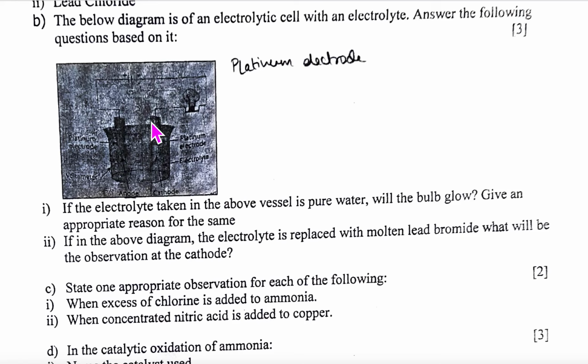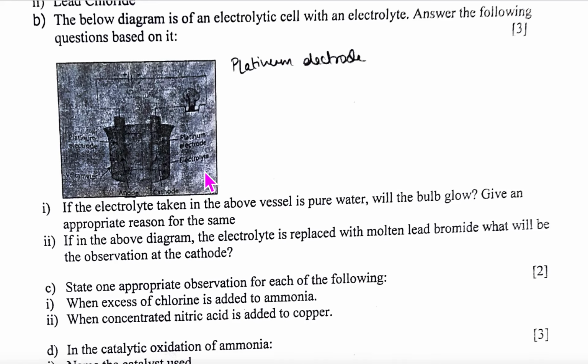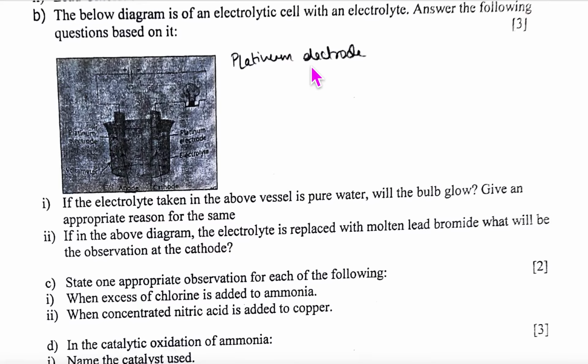This diagram is for, what is it? Platinum electrode. They are saying the electrolyte is pure water. Will the bulb glow? Pure water is a non-electrolyte, correct? So no glow. You can do this mentally, right? Electrolyte is replaced by molten lead bromide. What will be the observation? It will glow because molten lead bromide will be an electrolyte.